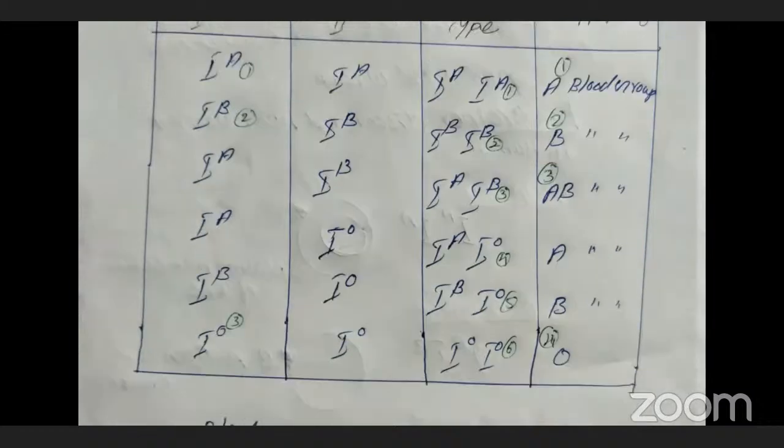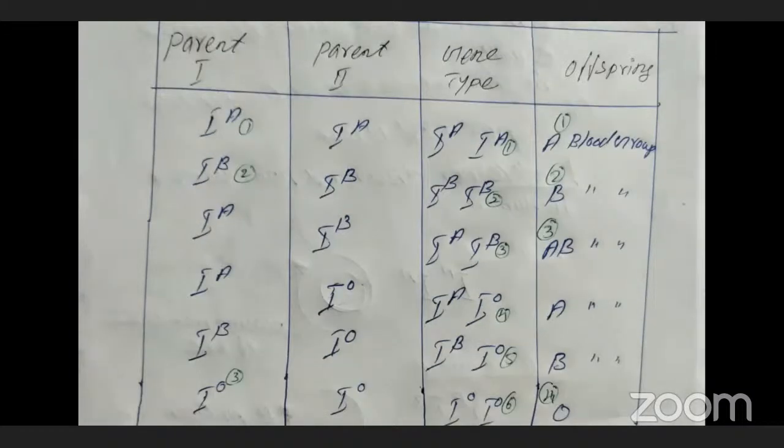Similarly, in the second one, when we are crossing B blood group, both parental 1 and parental 2 are B blood group, and both have the B antigens. So at that time the genotype will be IB and IB. At that time the progeny blood group is the B blood group.